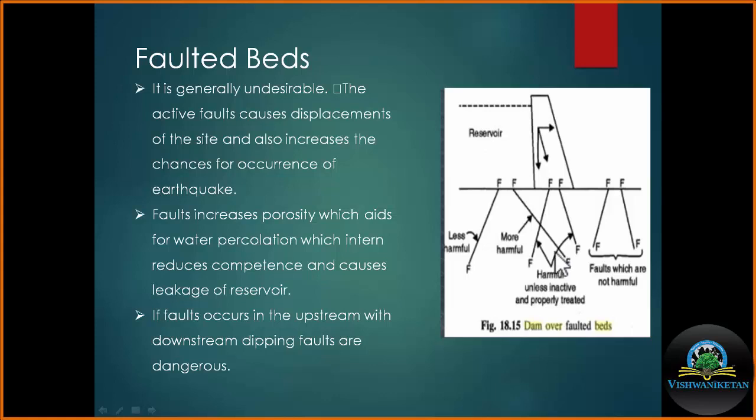So in any case, we have to avoid the site where the faults are under the surface. We have the example of the collapse of the Koyna Dam, because this entire dam was constructed in the rock masses where the fault was present. So just after the filling of the dam, the entire site experienced a 6.5 magnitude earthquake, where there was a great loss of human life and property.